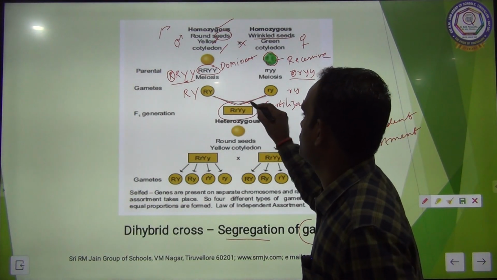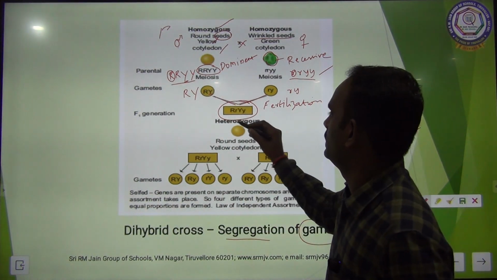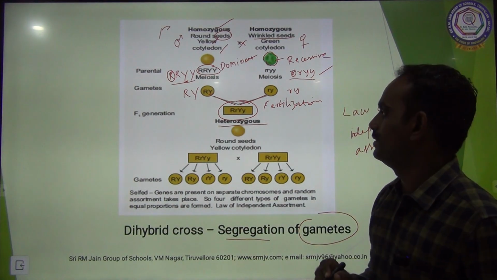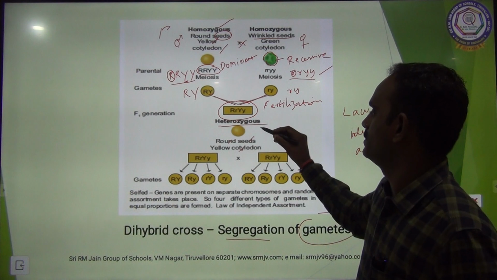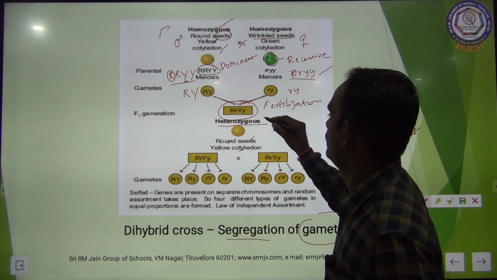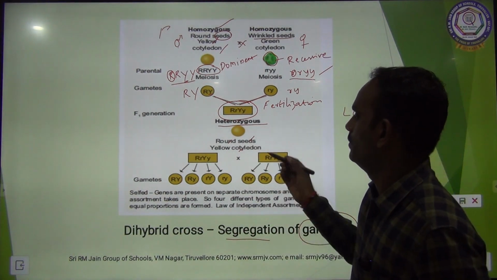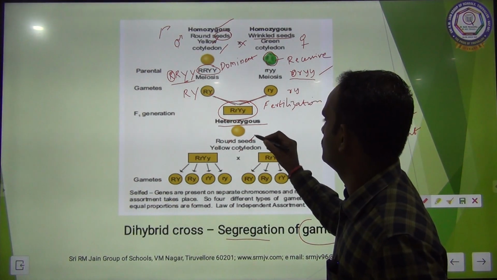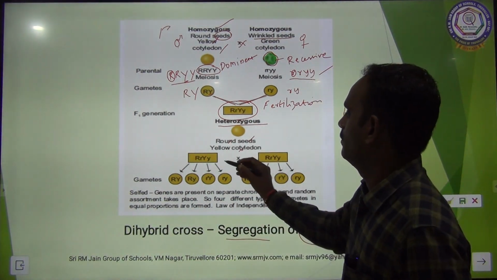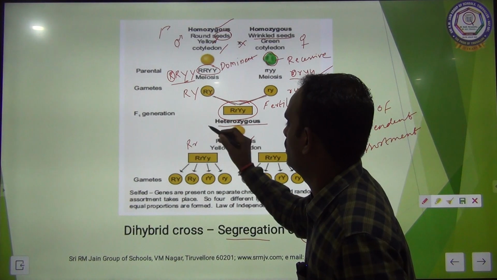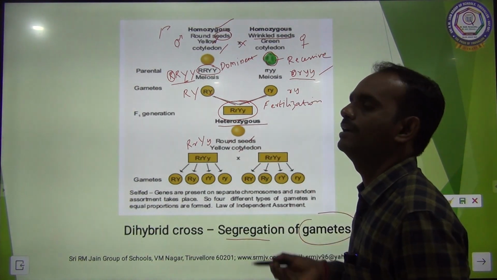What will be the first generation? So capital R, small r, capital Y, small y. So it is heterozygous. Round seed, yellow cotyledon, heterozygous, but not homozygous. It is heterozygous, different. So this heterozygous F1 generation undergoes self pollination. See here, capital R, small r, capital Y, small y. They get self pollinated.